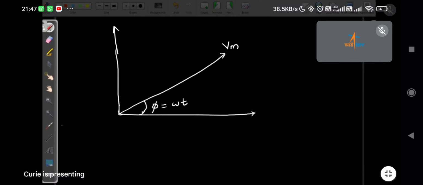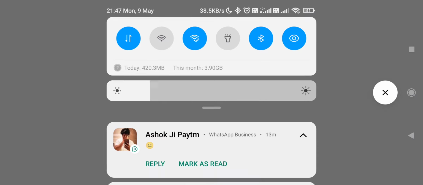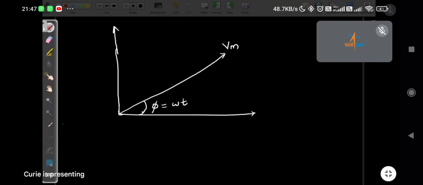You know that voltage leads by 90 degrees, current lags by 90 degrees. So this is Vm, and Im should lag behind. This is Im, and this angle is going to be 90 degrees. So here the current is lagging behind the voltage by 90 degrees.